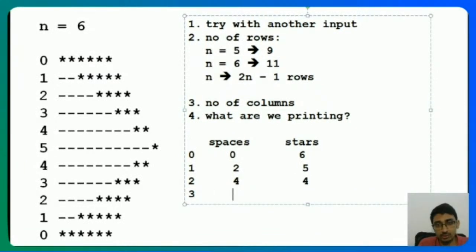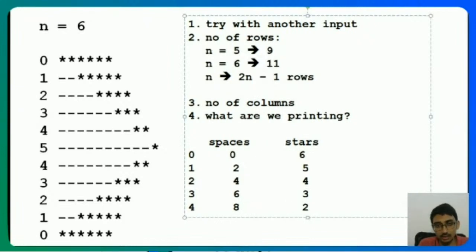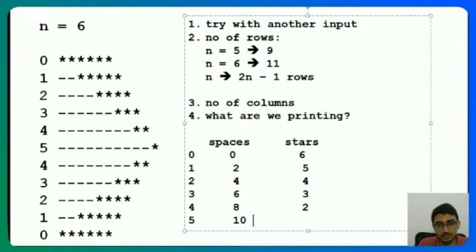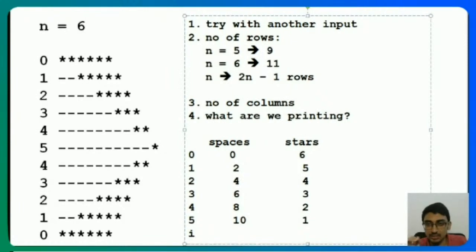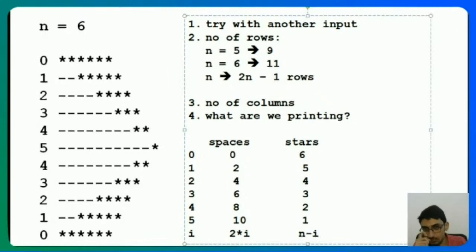For 3, I have 6 spaces and 3 stars. For 4, I have 8 spaces and 2 stars. And for 5, I have 10 spaces and 1 star. Meaning that if I give you a particular i, for any i ranging from 0, 1, 2, 3, 4, 5, for any given i, how many spaces do I have? I can say that for any given i, I am always printing 2 into i spaces and n minus i stars, n being the input over there.